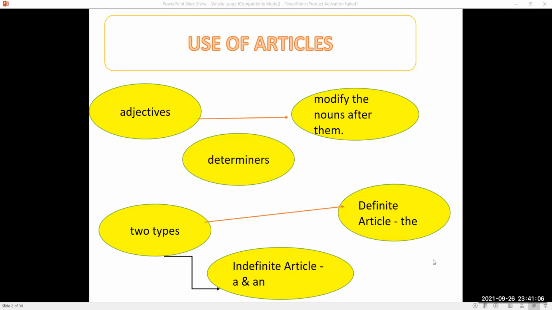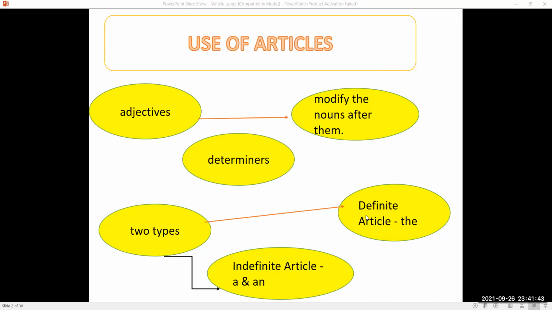Articles are used as adjectives, and being adjectives they modify and add to the meaning of the nouns that come after them. Like a person or the person. When I say a person, it means any person. When I say the person, it means we are talking about a special person. So they determine the nouns and make them specific as well. So these are used as adjectives and as determiners.